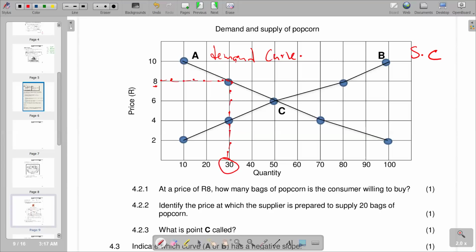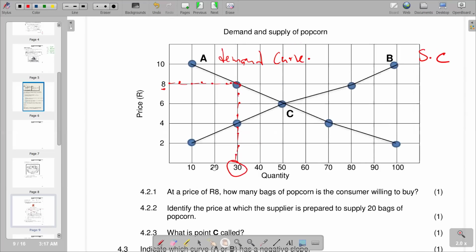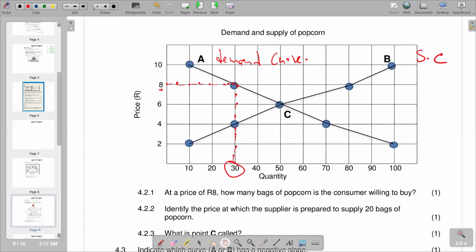So going to the next question. Identify the price at which the supplier is prepared to supply 20 bags of popcorn. So 20 bags, we have it here. And then the question is saying supply.